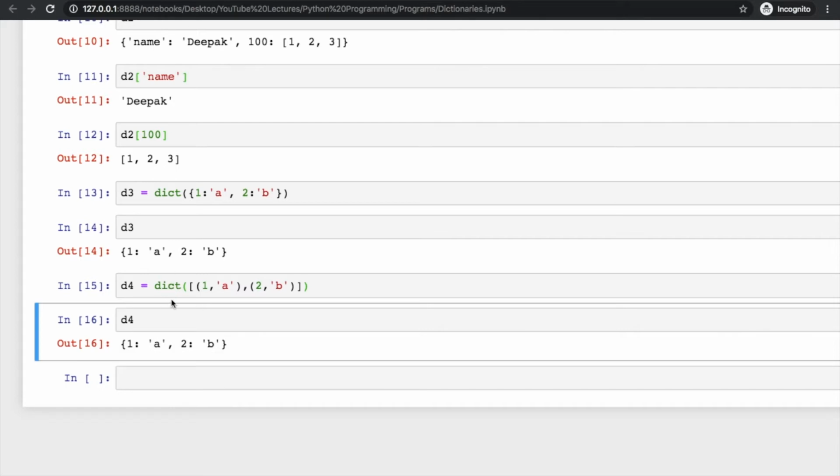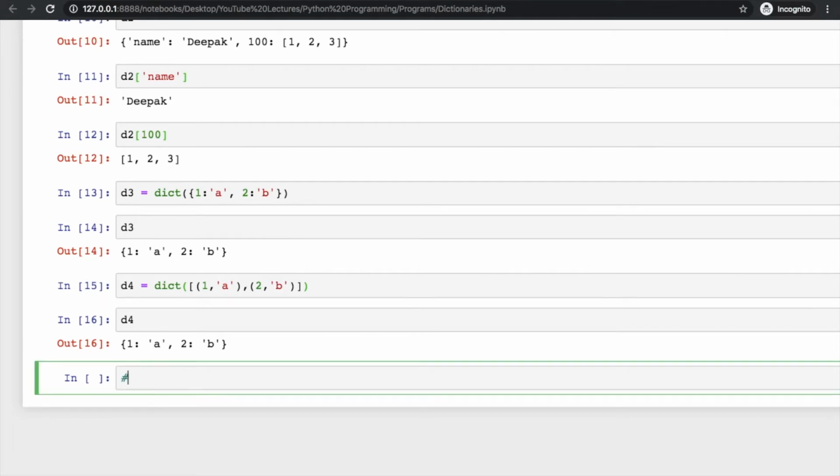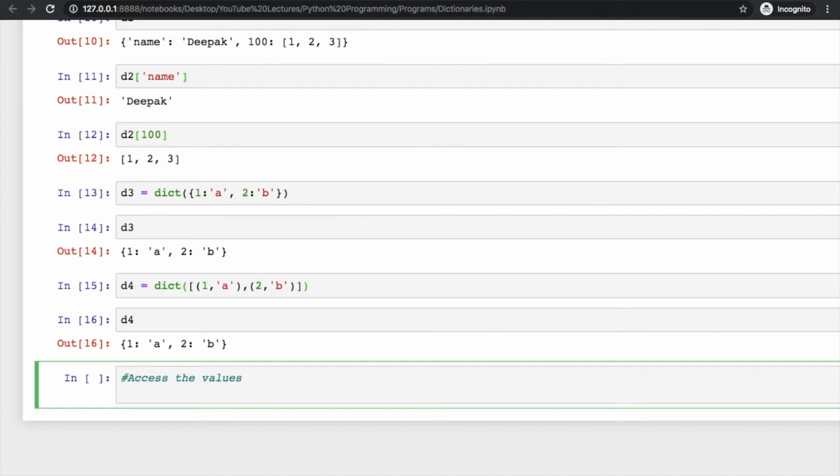So this dict function is also very helpful for this. This is a built-in function, so this can be used to create an empty dictionary or a dictionary with some values. So now you have seen how we can create the values. You can also access the values as you have seen it, but still I will try to show you a few more things.